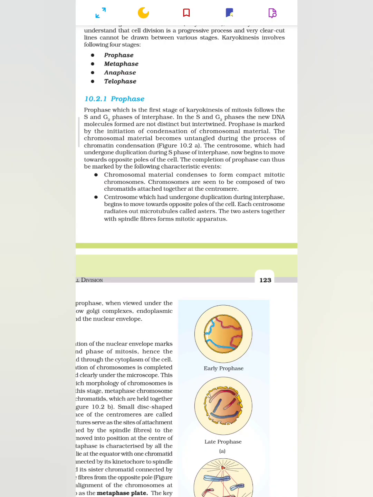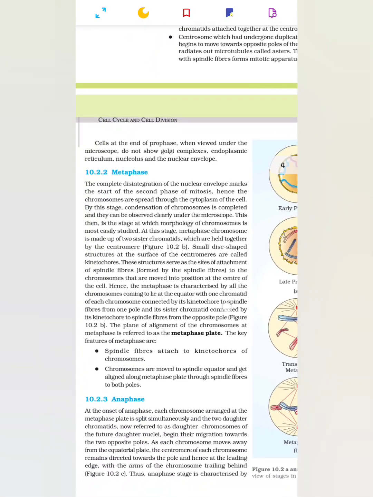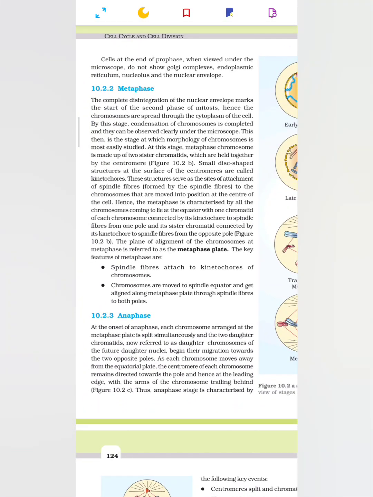The two asters together with spindle fibers form the mitotic apparatus. Cells at the end of prophase, when viewed under microscope, do not show Golgi complexes, endoplasmic reticulum, nucleolus and the nuclear envelope.